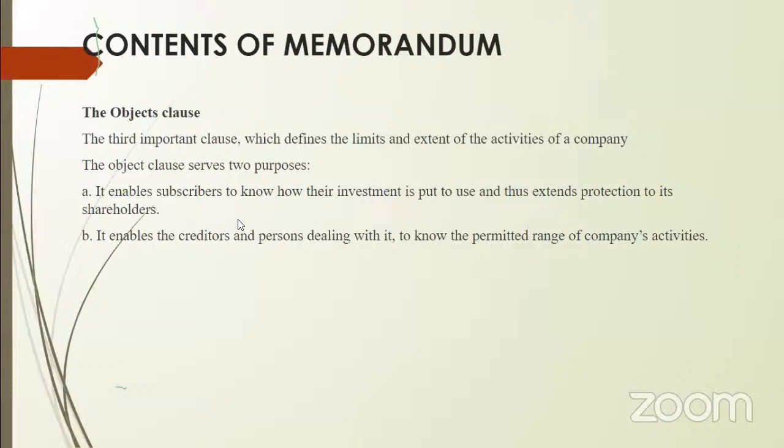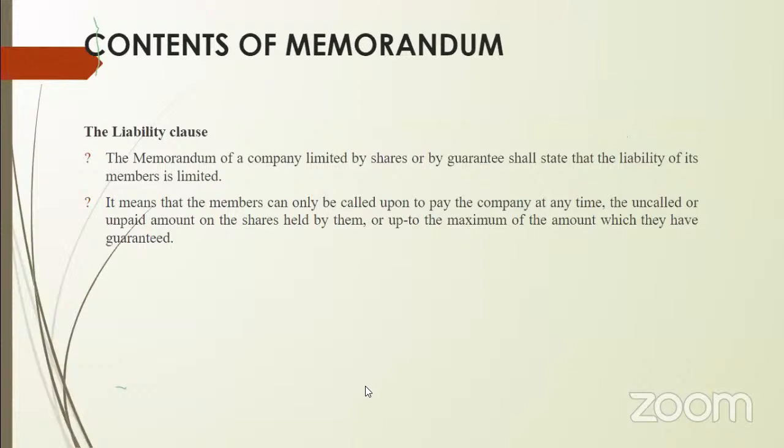With this clause, the subscribers, that means investors, will come to know how their investments are going to be put to use, and it extends protection to the shareholders. So creditors, investors, and people who are going to deal with the company will come to know the permitted range of activities of the company. The next one is the liability clause.